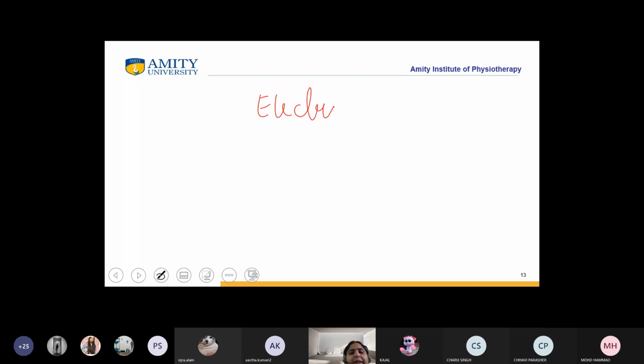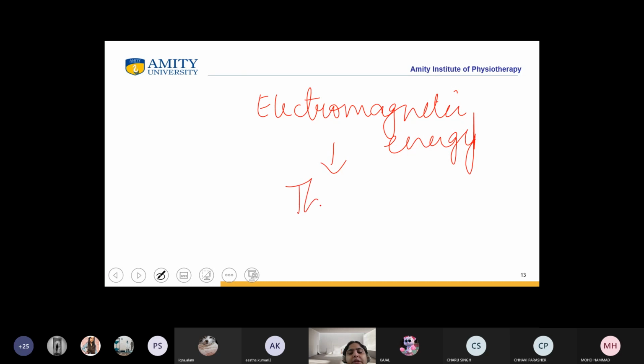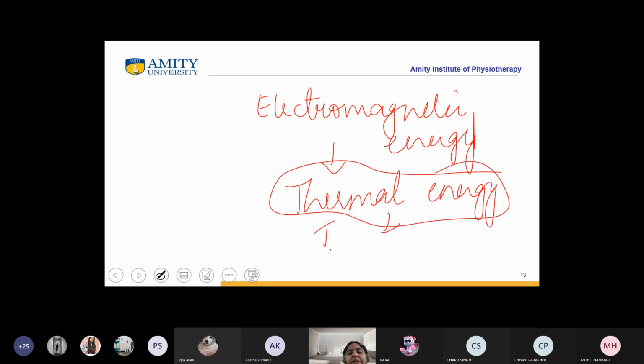The electromagnetic energy, as correctly being said by you, is converting into thermal energy. So once the thermal energy is created, it would be transferred to the body tissue. Is it clear?